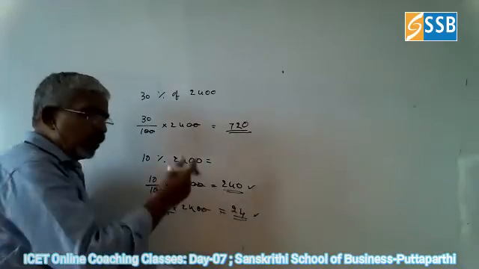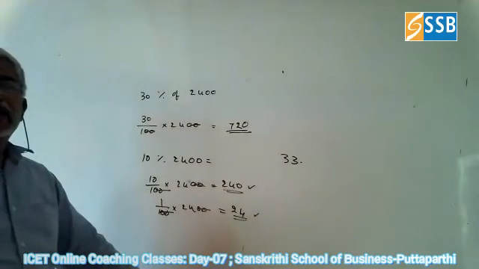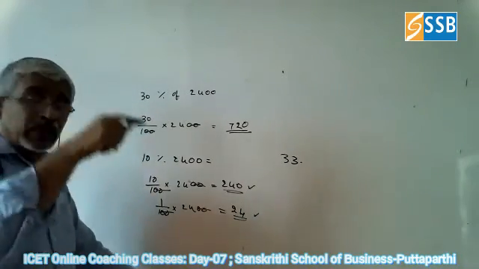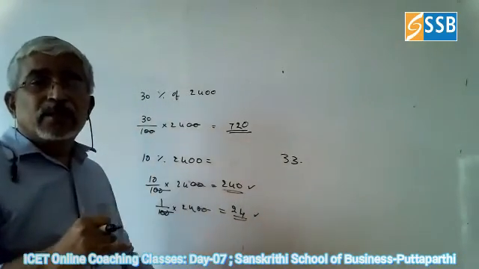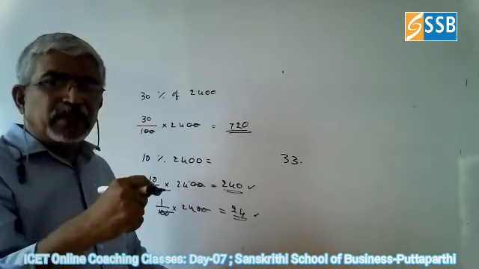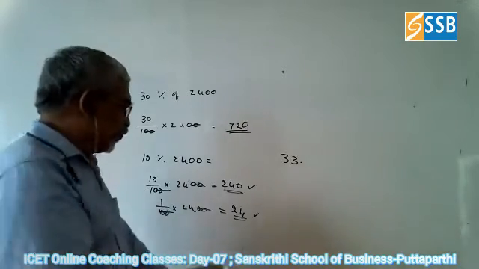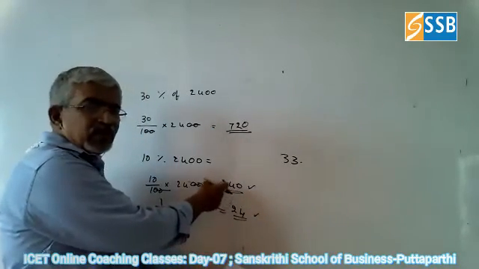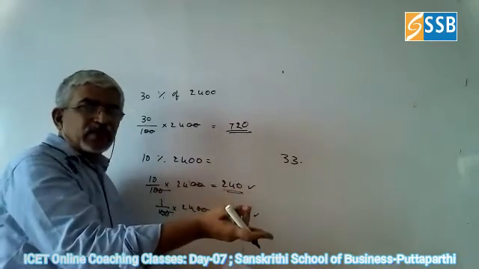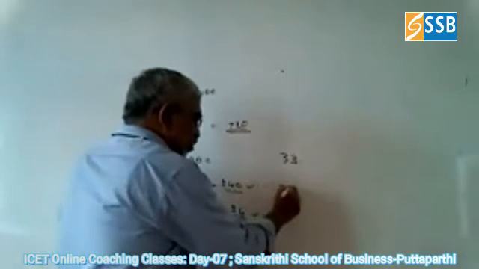Similarly, suppose we want 33%, how will you do? 33% means you cannot have any division. So instead of that, I know 30%. 30% of 240 is just 3 times 240, which is 720.